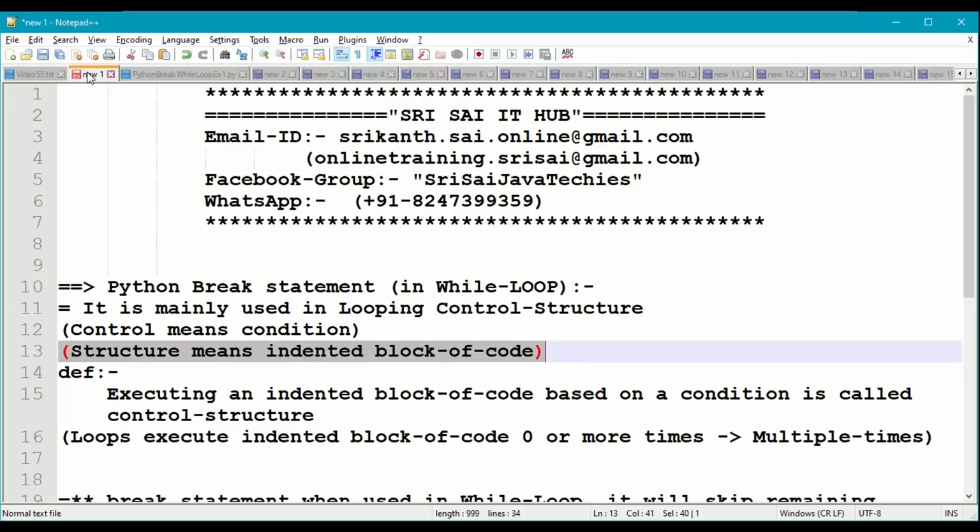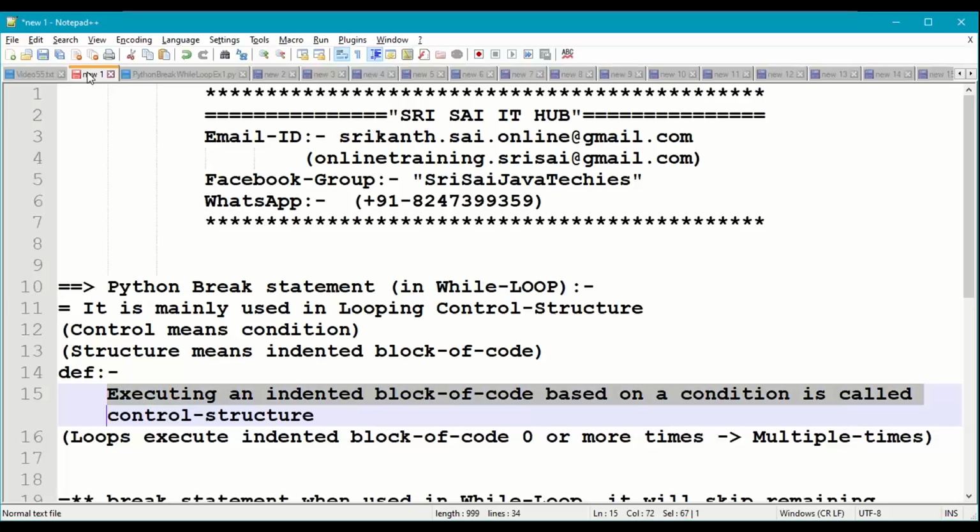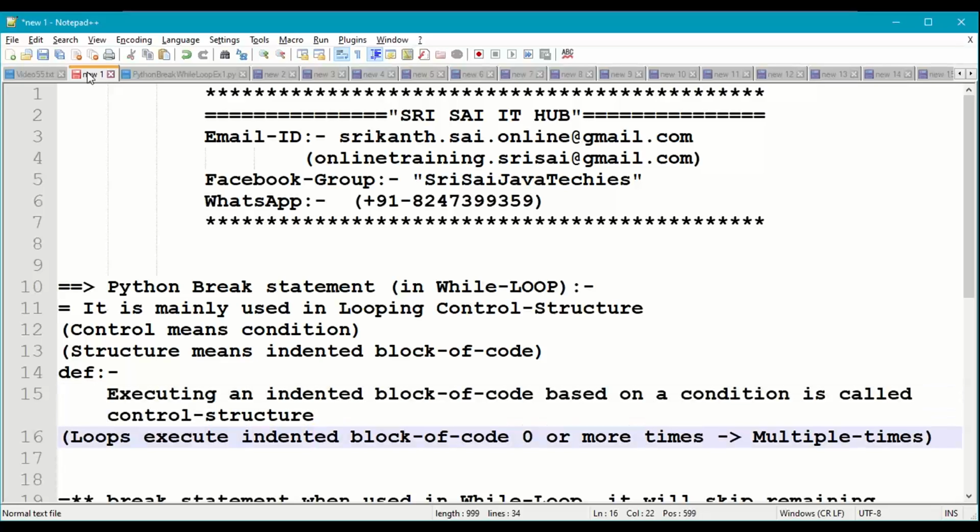Structure means indented block of code. So coming to the definition, executing an indented block of code based on a condition is called control structure. And coming to the looping control structure, they execute an indented block of code 0 or more times, or multiple times.